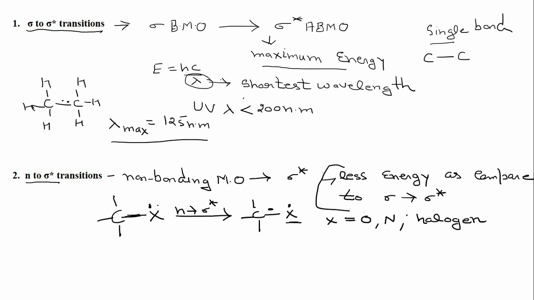Now the other feature is that in these transitions, the energy required also depends upon the electronegativity of this heteroatom.